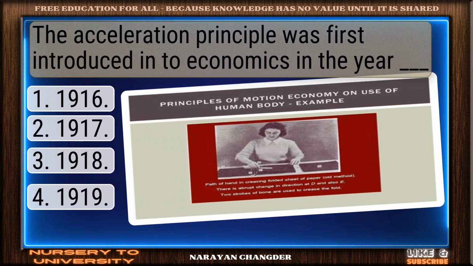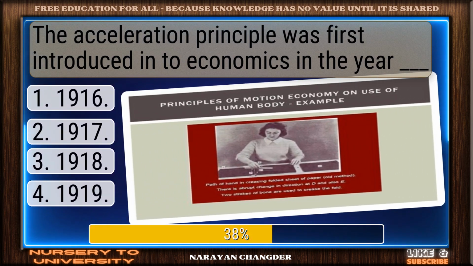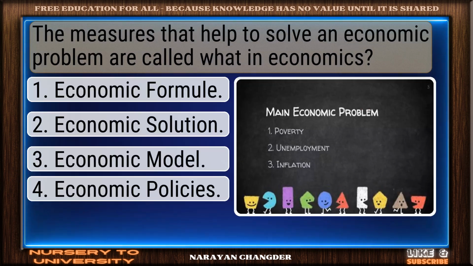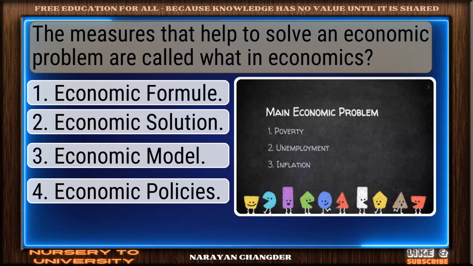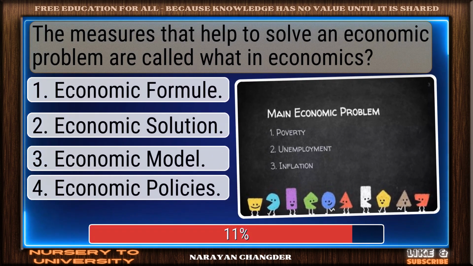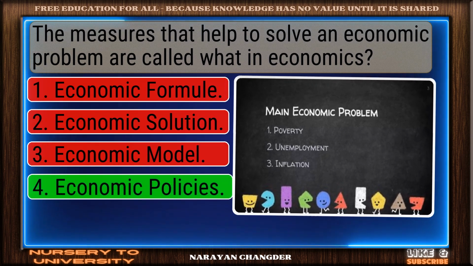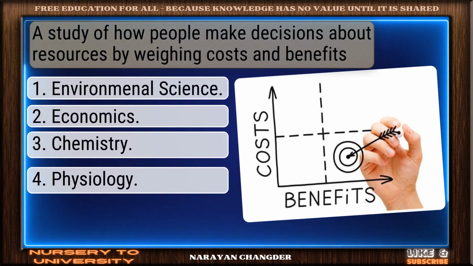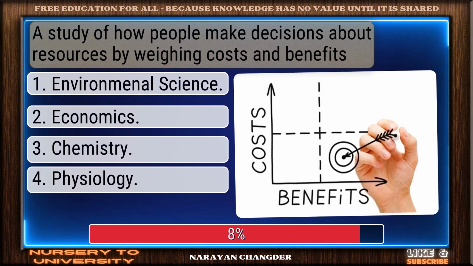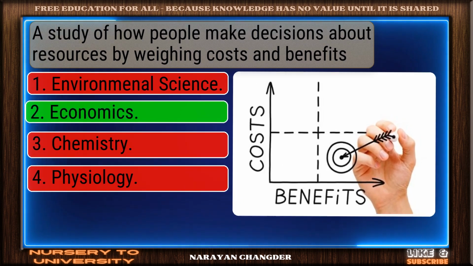The acceleration principle was first introduced into economics in the year dash. Well reasoned. 1917 is correct. The measures that help to solve an economic problem are called what in economics? You got it. Economic policies fits. A study of how people make decisions about resources by weighing costs and benefits. Right again. Economics is valid.